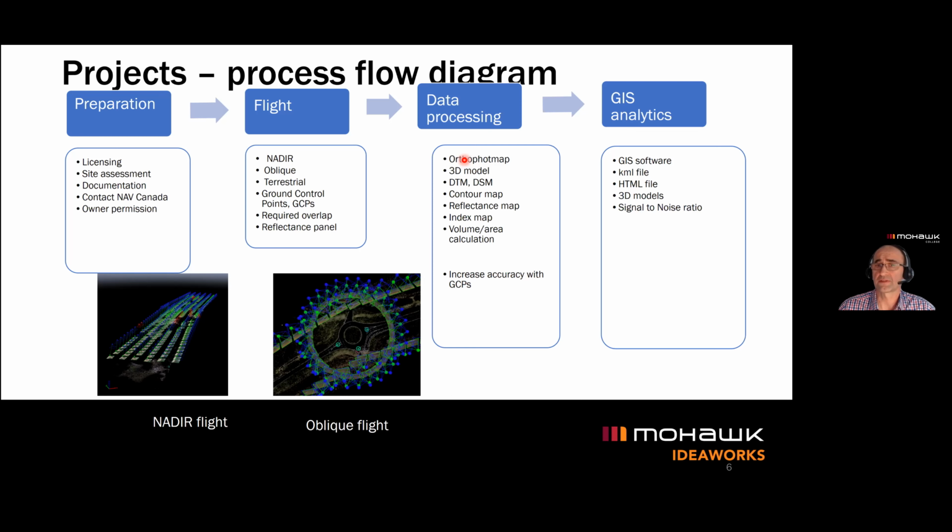A reflectance map goes parallel with the index map. Also, as we are getting the point cloud and 3D models, we can calculate the volume and areas of the objects that can be used in more engineering work later on.